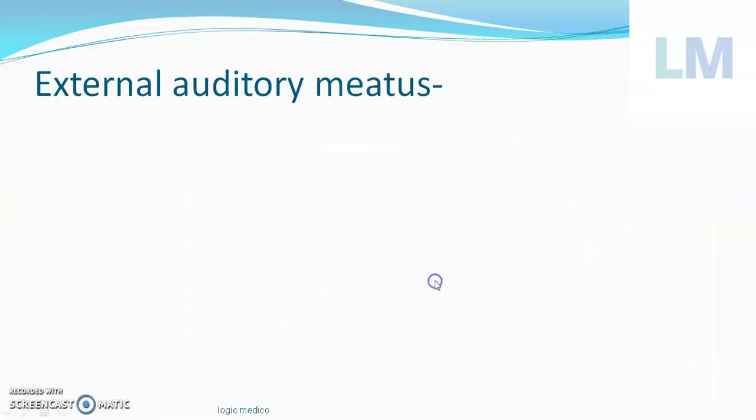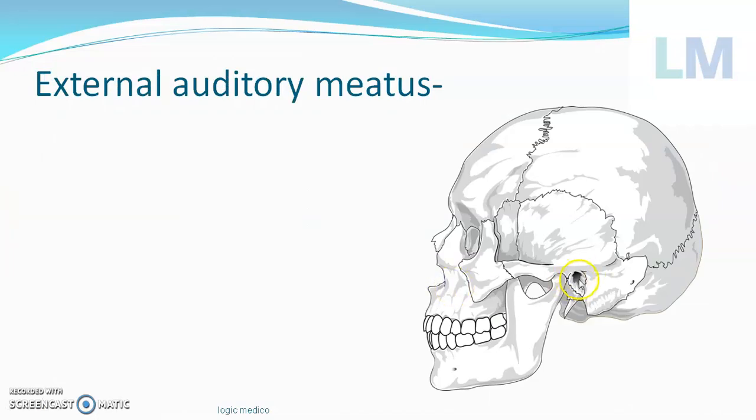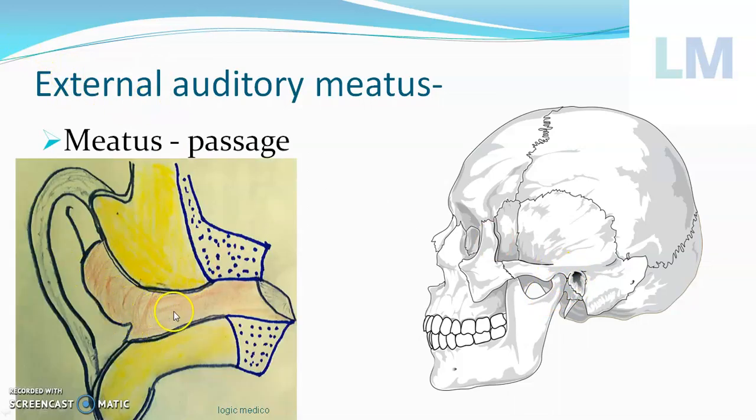External auditory meatus. So this hole you can see, through which you can hear. Sound vibrations will pass through this. So this meatus is like a passage, on the outer aspect, wherein auditory information will pass. That's why it's called the external auditory meatus. This area.